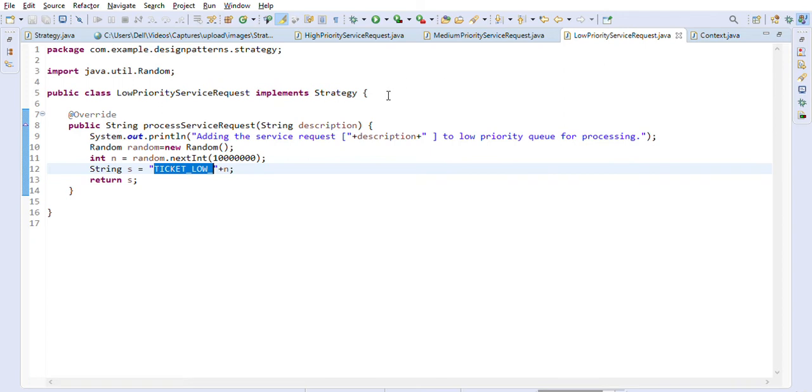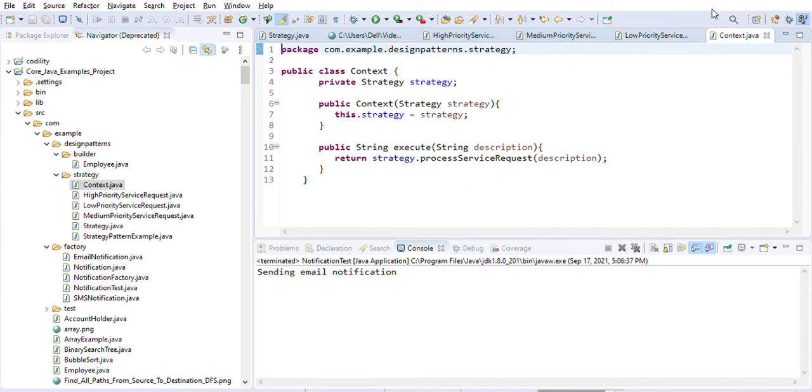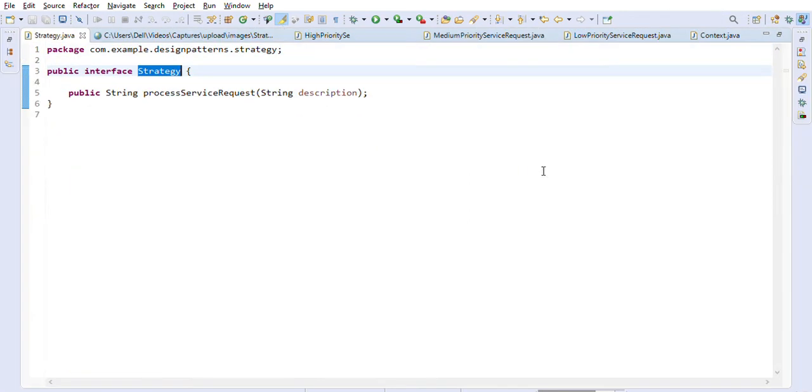So this is the kind of architecture we created, and then we have created a class called Context, because the context is actually deciding... let me just go here.